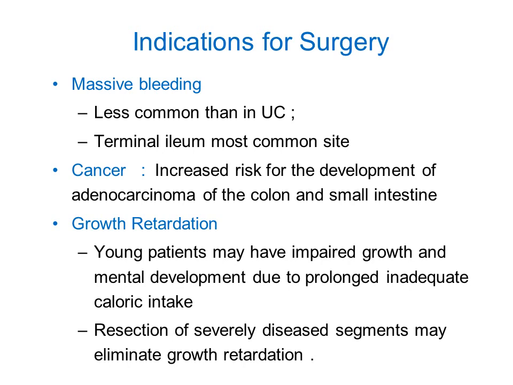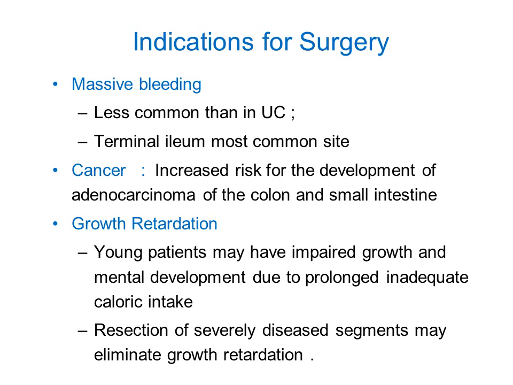If there is a massive bleeding because of those deep fissuring ulcers, then again you have to treat with surgery, but it is not very common. The bleeding complication is commonly seen with ulcerative colitis. Terminal ileum is the most common site, okay, for this massive bleeding. The development of adenocarcinoma is seen in case of Crohn's disease as well, but not as much as that of ulcerative colitis. So if you consider the risk of development of adenocarcinoma, it is very much higher with ulcerative colitis than with Crohn's disease.